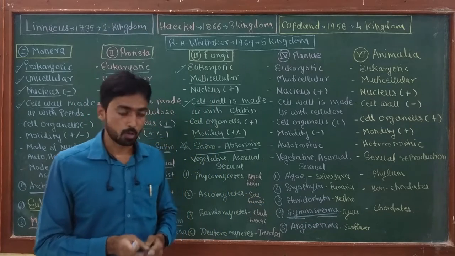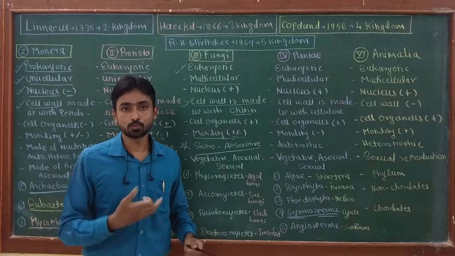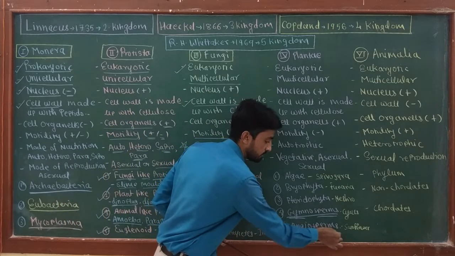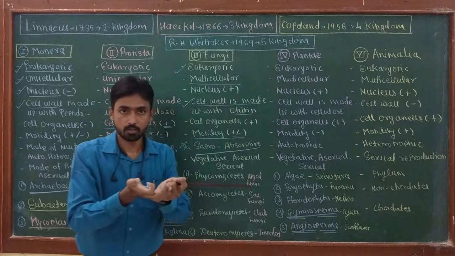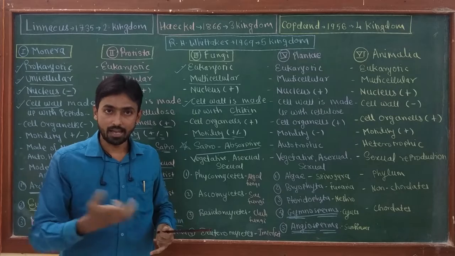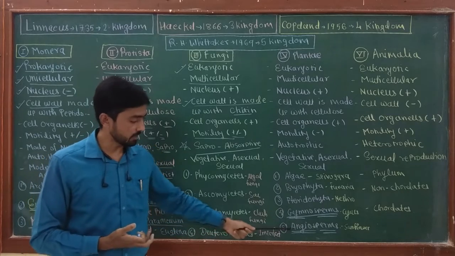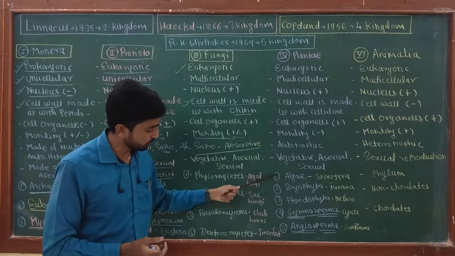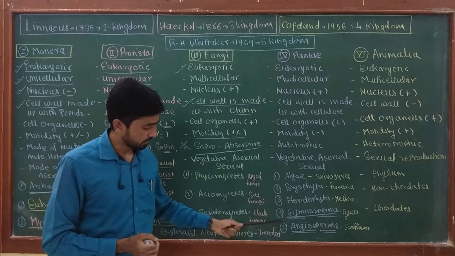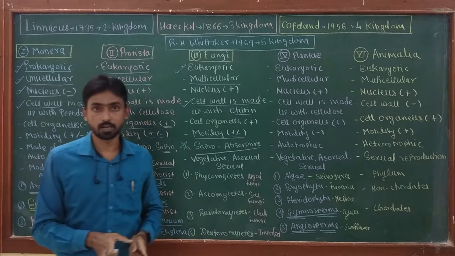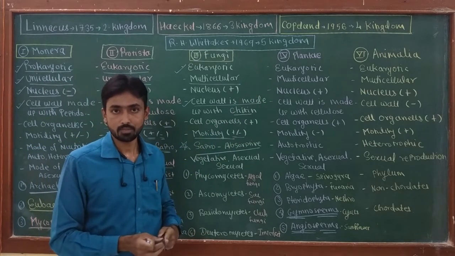The last division of the kingdom Plantae is angiosperms. Angio means enclosed and sperms means seed. They have a cover to their seed, that means they possess fruits and flowers. So these are the flowering plants of kingdom Plantae. The first four are non-flowering plants, while angiosperms are flowering plants, the most complex plants of this kingdom.